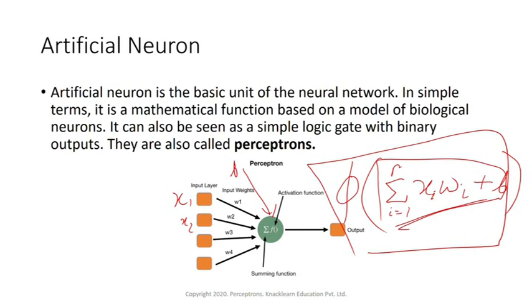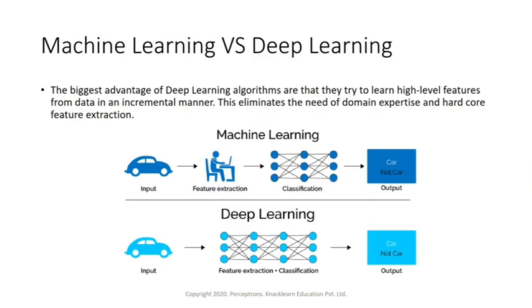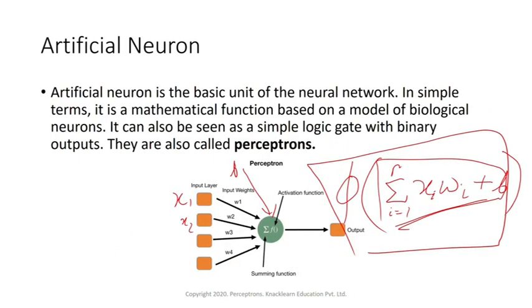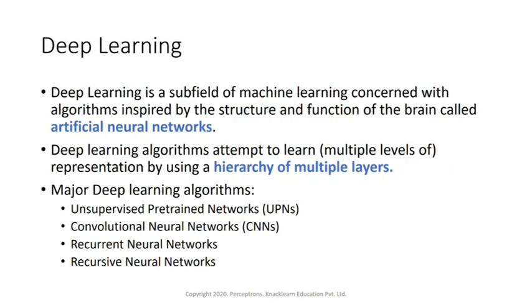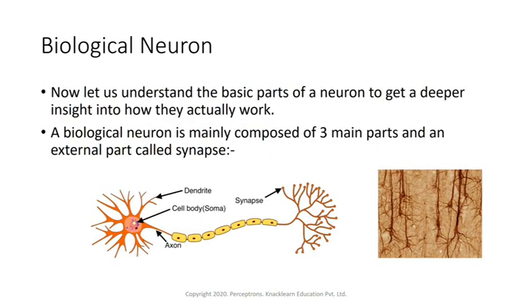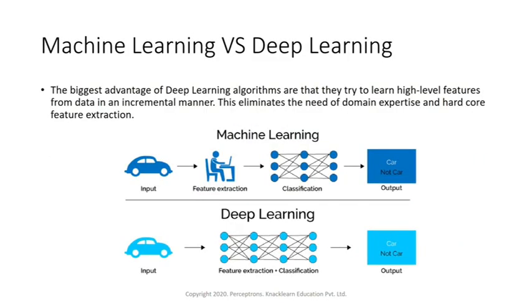So this is just an overview of artificial neurons. Now to look at machine learning versus deep learning. We just understood that deep learning is inspired by the structure and function of the brain, which we call an artificial neural network. Within deep learning, we use artificial neurons, which are a replica of the biological neuron in our brain, the main functional part within the brain. And we also saw what machine learning is.